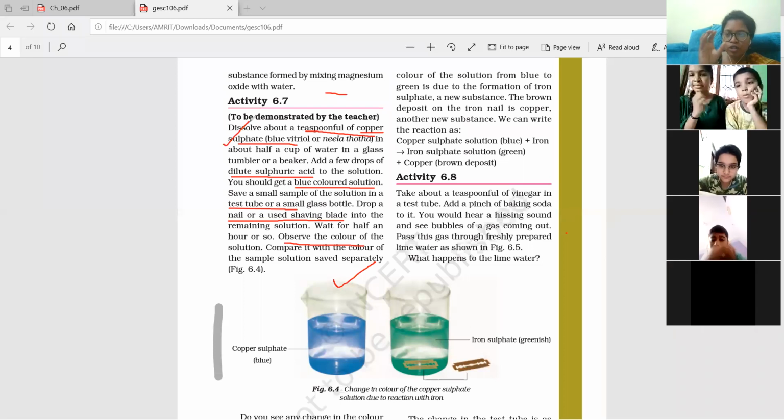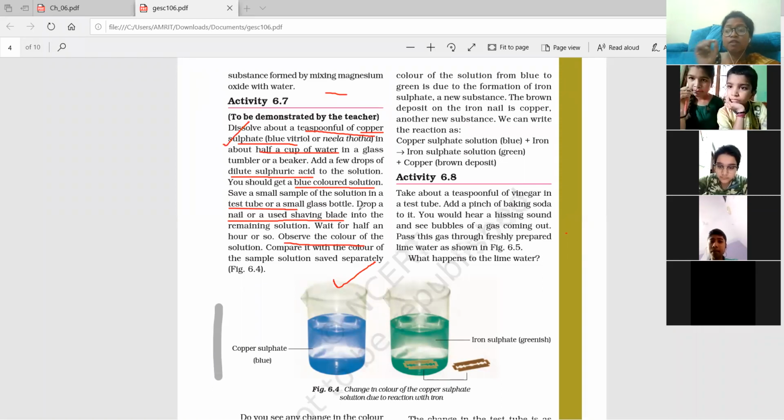And what you're going to do is take powder of copper sulfate and mix it with half a cup of water in a glass tumbler or a beaker. You can do it at home, but you need copper sulfate, which is not easily available. So generally we do it in the laboratory.